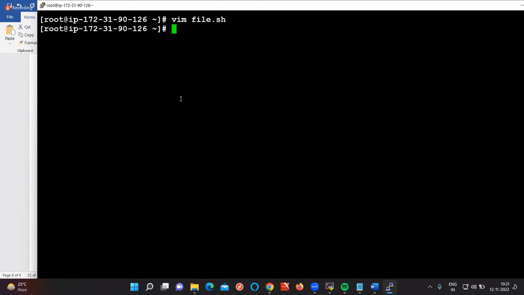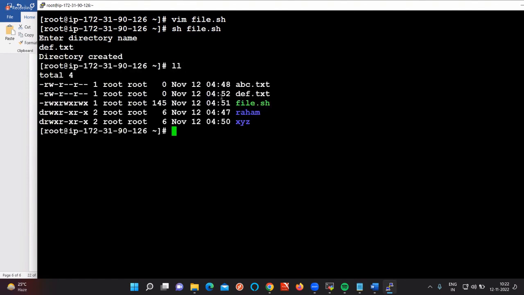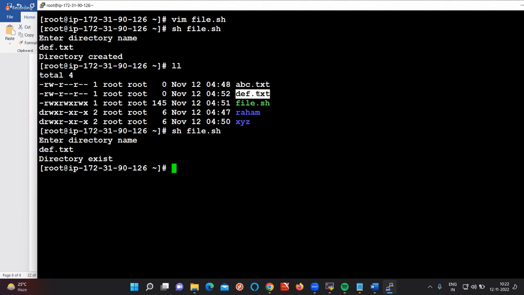For example, I don't have a file called def.txt. Execute this one. def.txt. Have we got the file now? def.txt. Again, if we give the same thing, what is it telling? Because it is going to check your local files and it is going to tell that this file already exists.